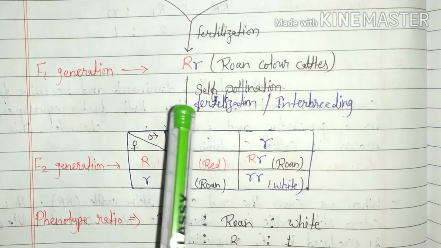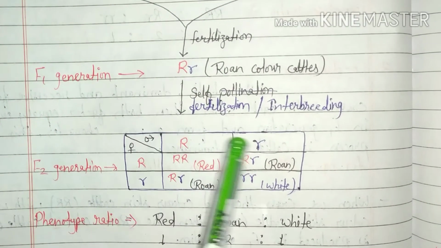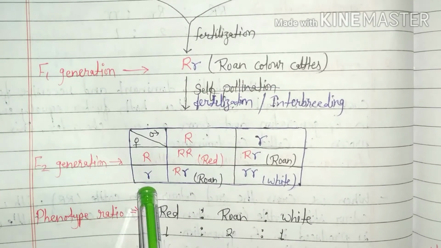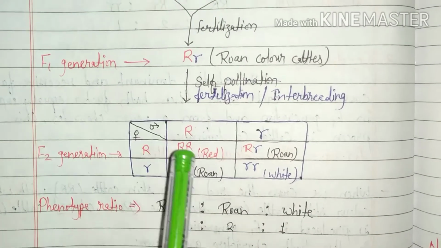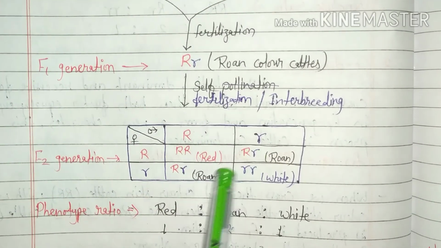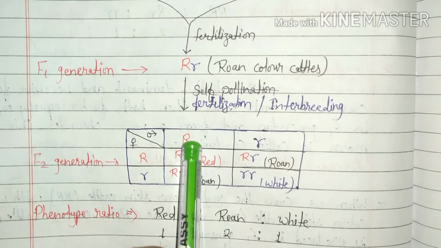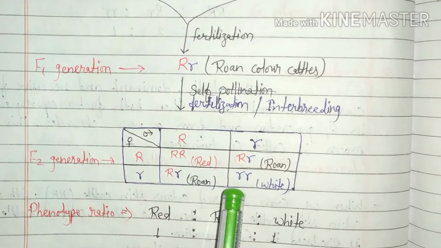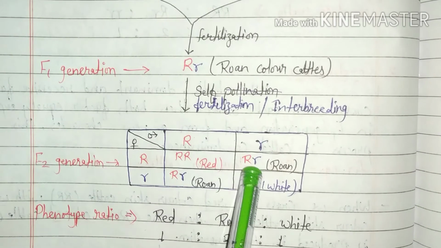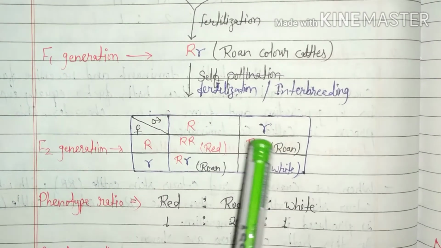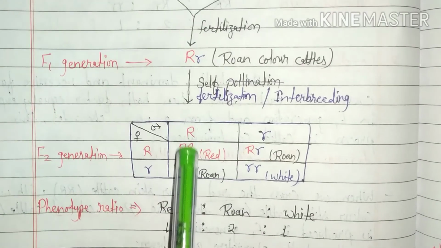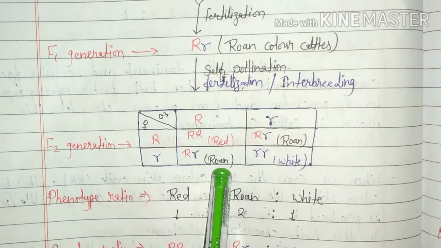During F2 generation, capital R, small r gametes are formed. And now 4 types of progeny are produced in F2 generation. Capital R crossed with capital R, then red color cattle are produced. Capital R crossed with small r, then roan color cattle produce. Small r crossed with capital R, then roan color cattle produce. Small r crossed with small r, then white color cattle produce.